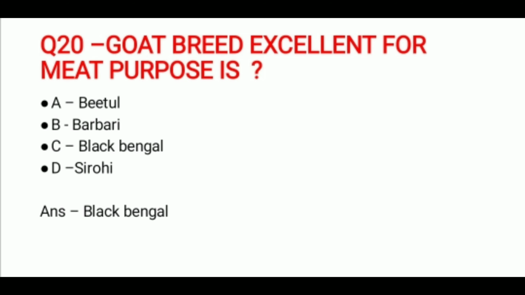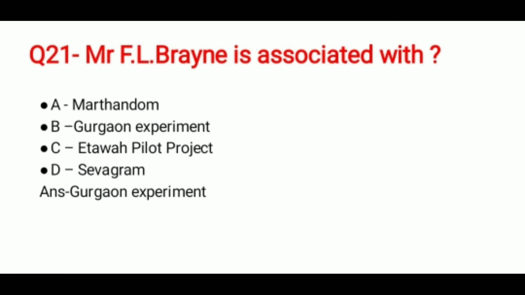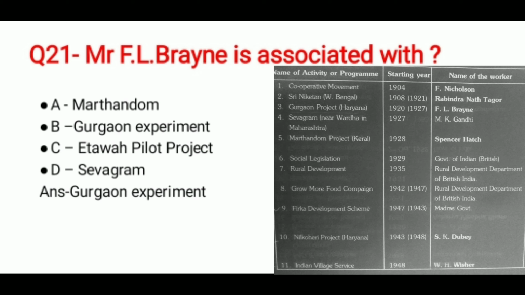And the correct answer is Black Bengal. Question 21. Mr. F.L. Brayne is associated with, and the options are Marathandam, Gurgaon Experiment, Etawah Pilot Project or Sevagram. And the correct answer is Gurgaon Experiment.